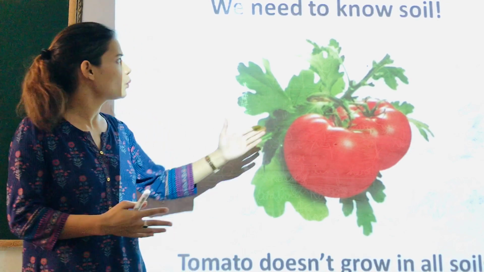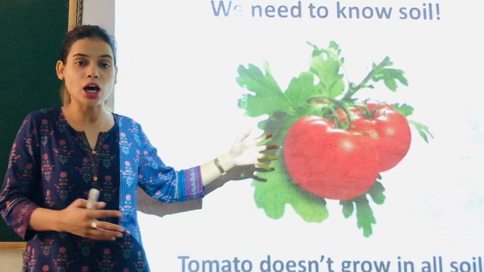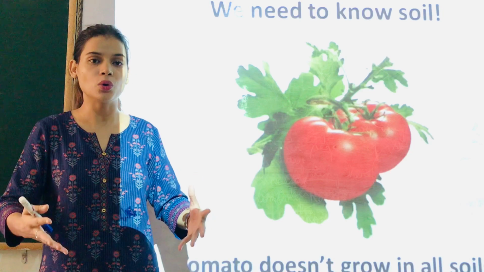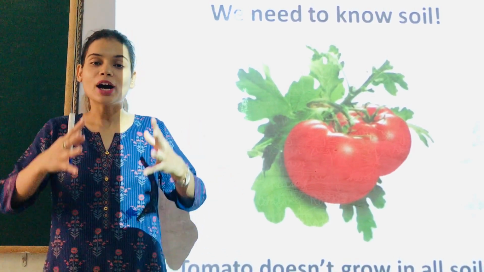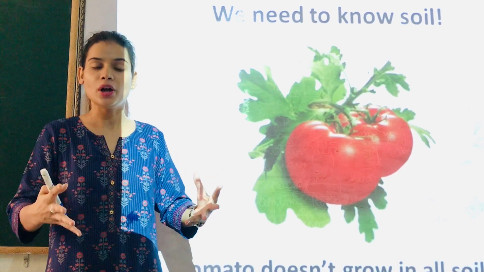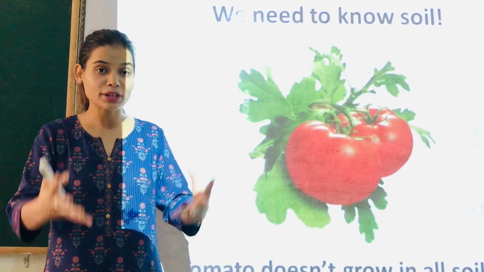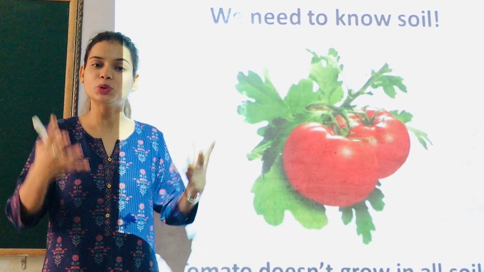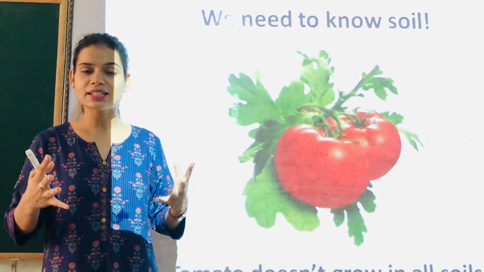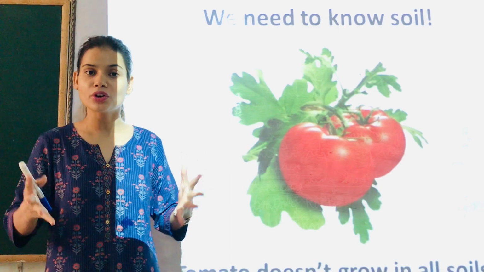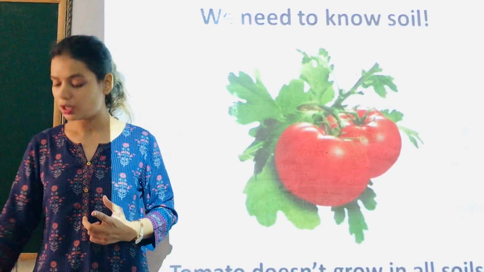For example, if you want to grow tomato, okay, now tomato doesn't grow on all the soils. Okay, it has different requirements. So unless and until you know about the soil, the properties of the soil, you won't be able to grow the best crop on any particular soil. That is the reason why it becomes extremely important for all of us to know about the soil.